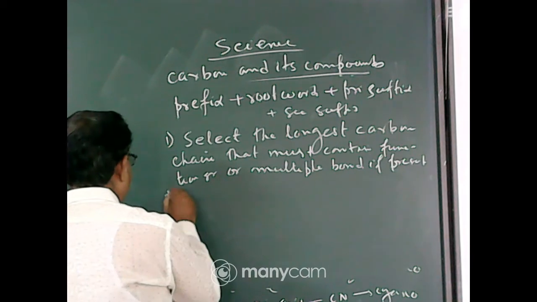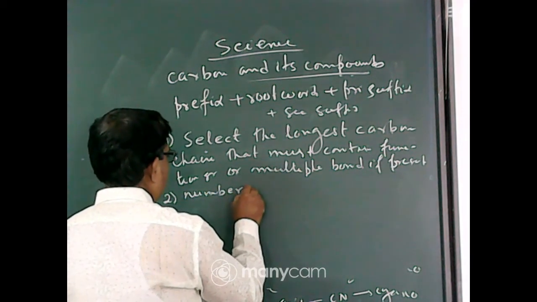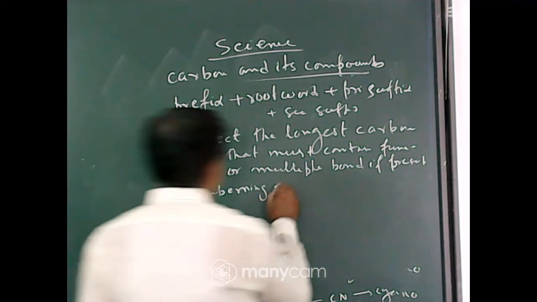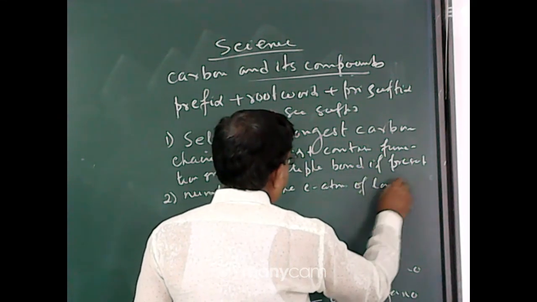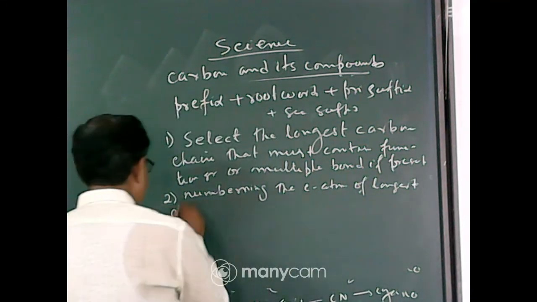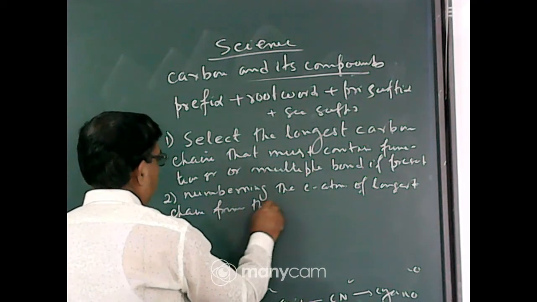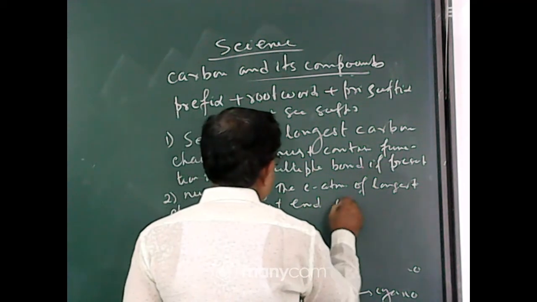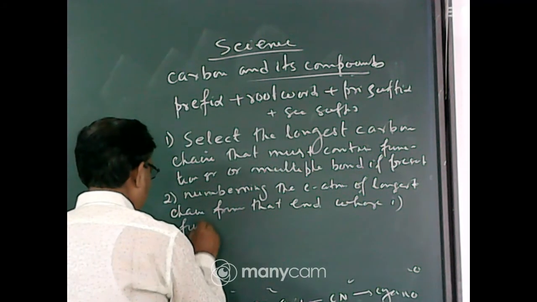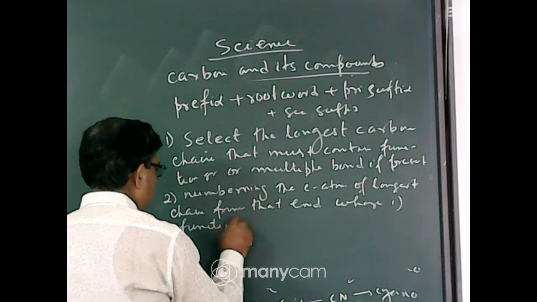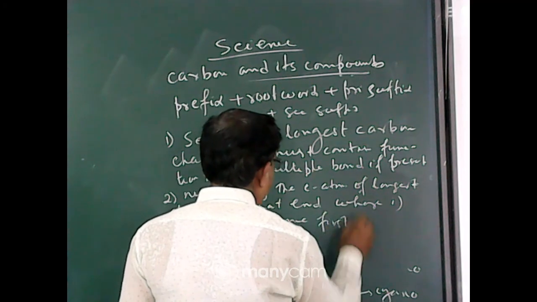Second rule: numbering the carbon atoms of the longest chain from that end where the functional group comes first. This is the first preference. Functional group comes first.